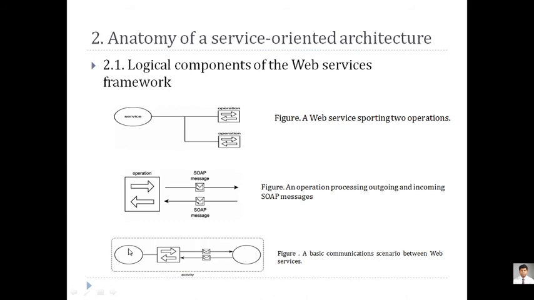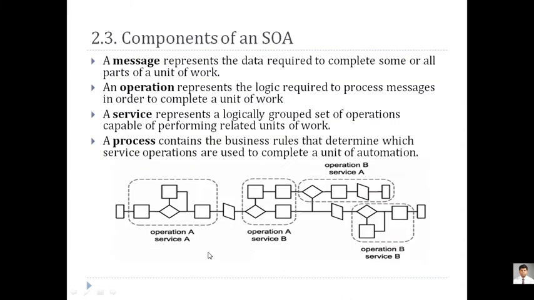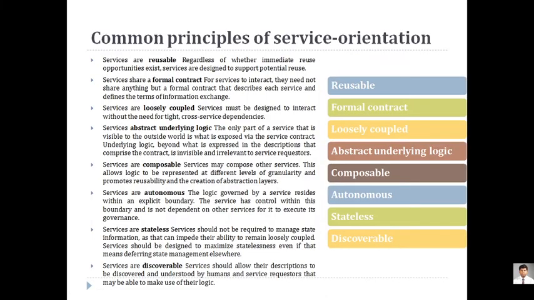And service, because without service you cannot work. The service provides something to something, so there is a sender service and a receiver service. Service is another most important component of service oriented architecture. And finally, when multiple services come together, it becomes a process. This is a high level component of service oriented architecture. Multiple services coming together to resolve one business problem is called a process. So process, service, operation, and message are the basic four components of service oriented architecture. Yes, are you clear with this?